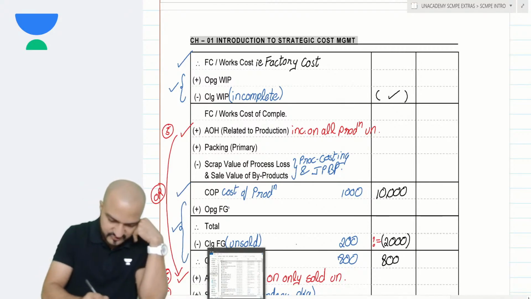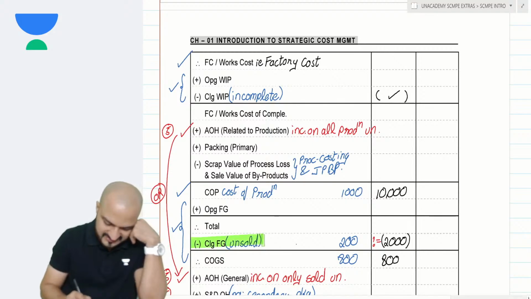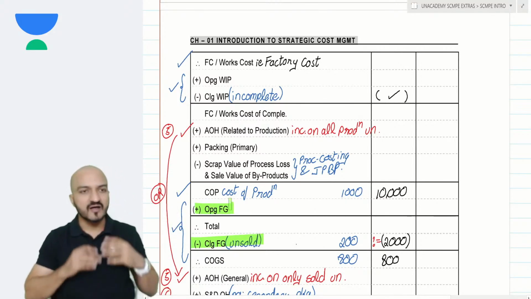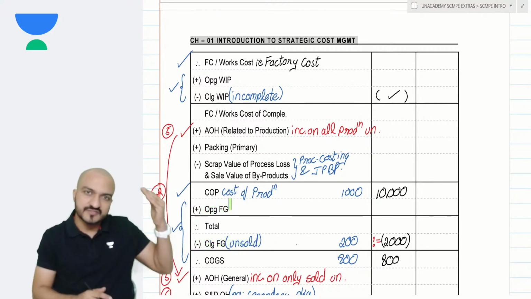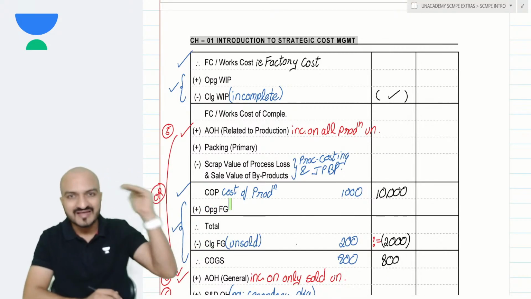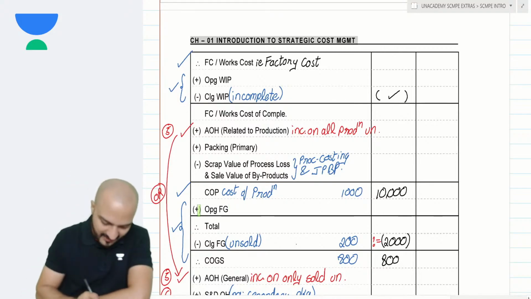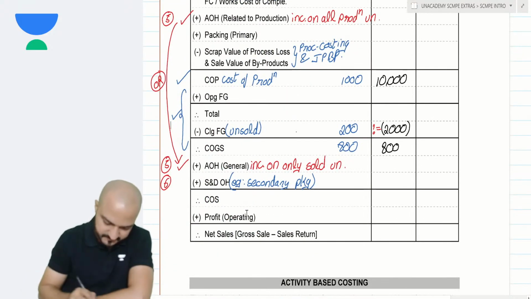Just like closing FG are deducted, similarly opening FG will be added. Why? Because opening FG are the units which were unsold in last year. If they were unsold last year, then mostly this year they will be sold, right? So you add the opening less the closing, it gives you cost of goods sold, and then finally it gives you cost of sales. Compare that with the net sales, and it will give you the profit.